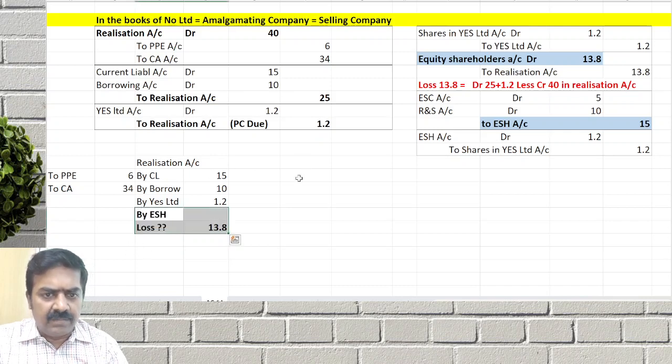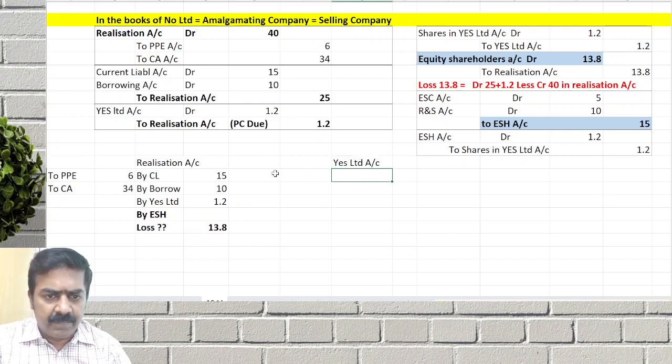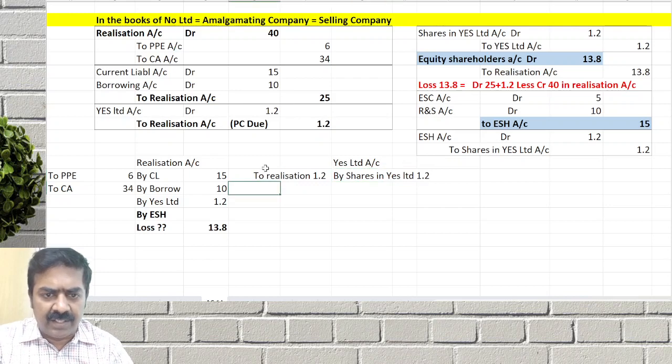If you prepare which company's account? Yes Limited account, to realization. To realization, what is the purchase consideration? 1.2. What are we getting? Shares in Yes Limited 1.2. It is not needed here, I am doing it just for your reference. Then when you prepare the equity shareholders account, we'll put by equity share capital.